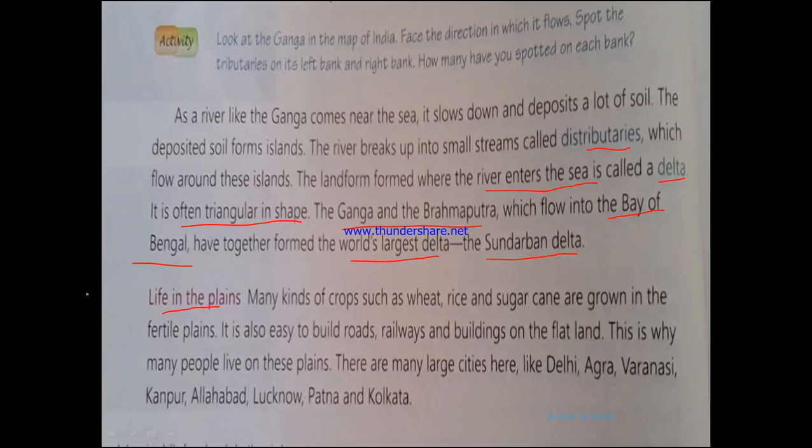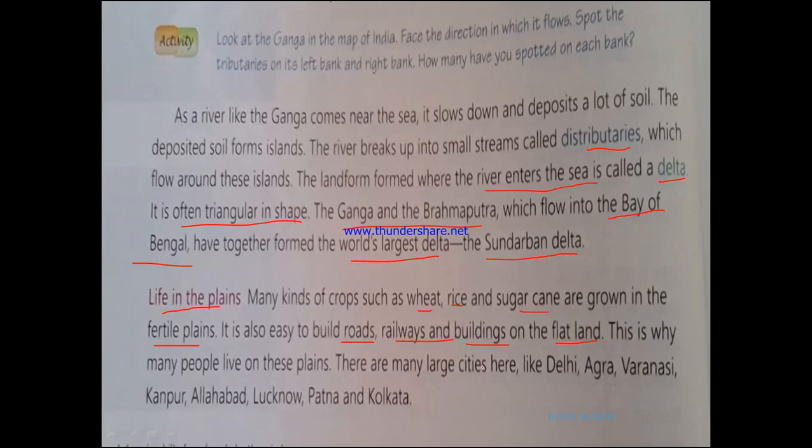So, first we have read that the plains are fertile. So, it is very easy to grow many kinds of crops here like wheat, rice, sugarcane. These are some of the examples. And then again, because the land is flat, which we can see all around us, the structure of the land makes it easier to build roads, railways and buildings. You see, there are so many houses around us. The railway lines stretch far and wide. Roads, there are numerous roads we can travel on, right?